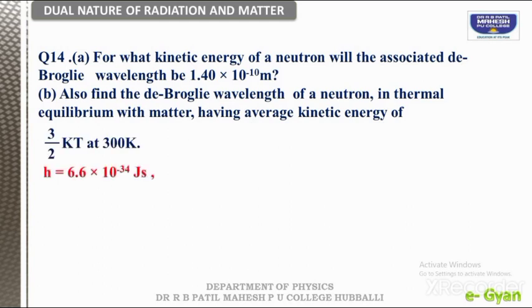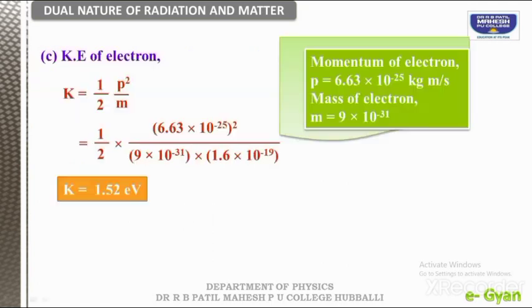We have the kinetic energy of 3 by 2 kT at 300 Kelvin as in the given question. Now the given data we are first writing: h Planck's constant, mass of the neutron.